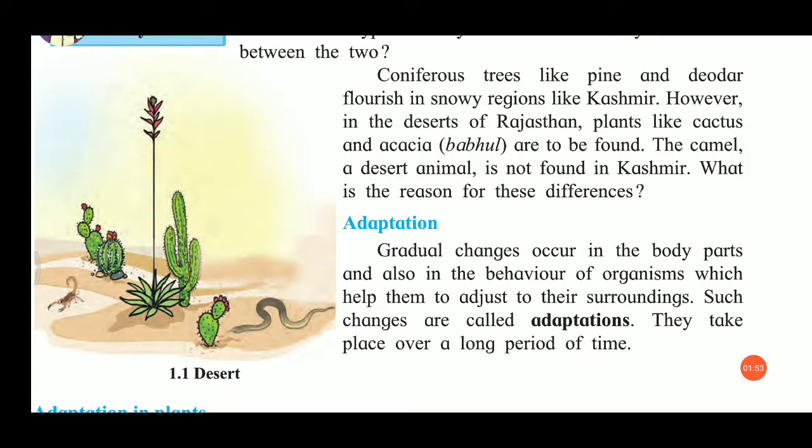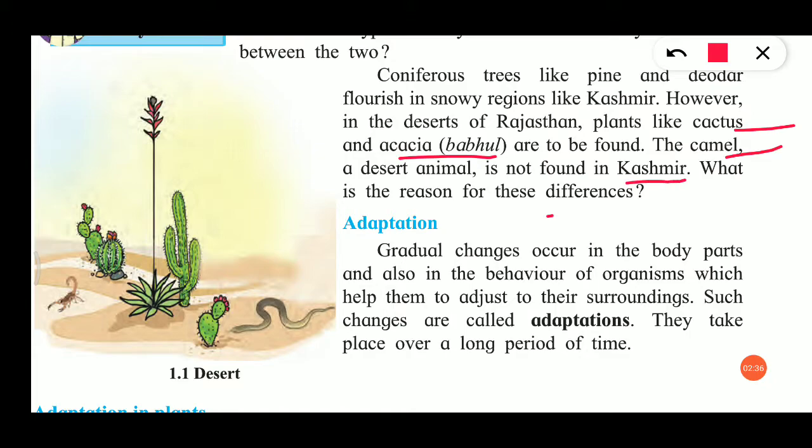Let's see what we get next. Coniferous trees like pine and deodar flourish in snowy regions like Kashmir. So which trees grow in Kashmir? Mainly coniferous trees, pine and deodar. However, in the desert of Rajasthan, we will get cactus and acacia, that is babul. So in desert regions, which trees can we see? Cactus and acacia, also called babul. The camel is the animal of the desert, which is not found in Kashmir.